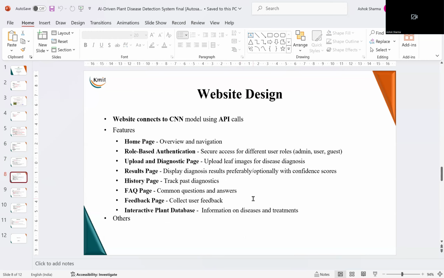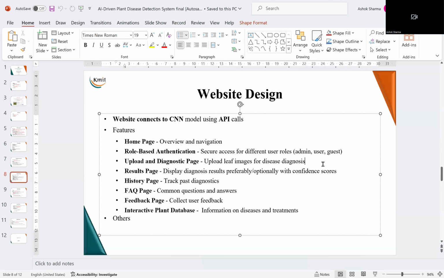Now, for this complete application, you will be designing a website. And as we discussed earlier, it will be using the MERN stack. And what are the various web pages that you will have to develop? You have the home page for overview and navigation. You have role-based authentication for users: for the admin, one type of role, and user or a guest, and other types of roles are there.